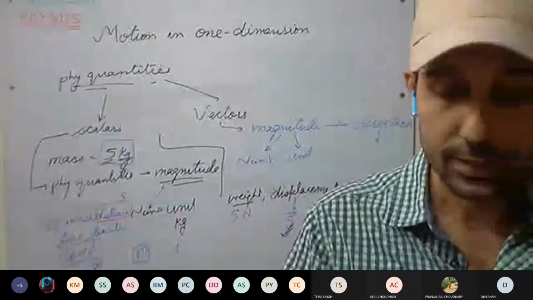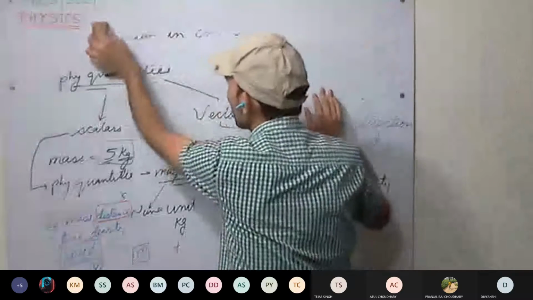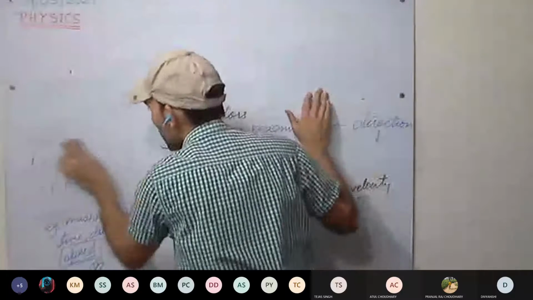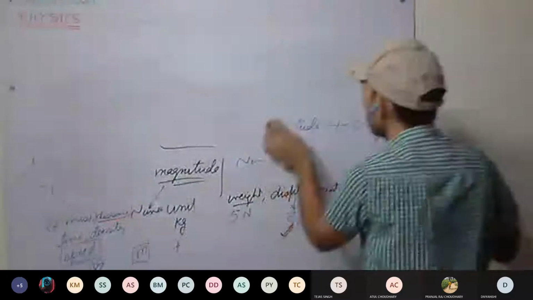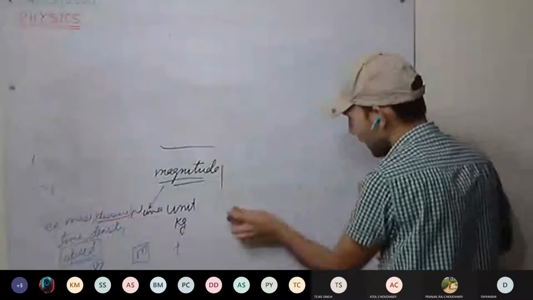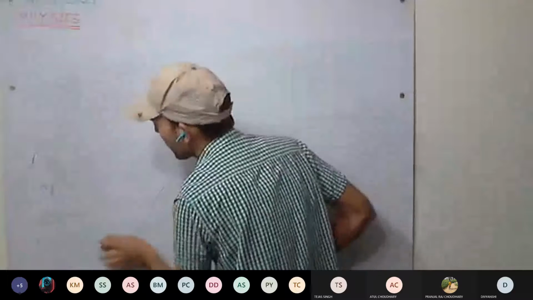Okay. So next is rest and motion. So how do we define a body to be at rest or in motion? First I give you one example. For example, you are traveling in a car.